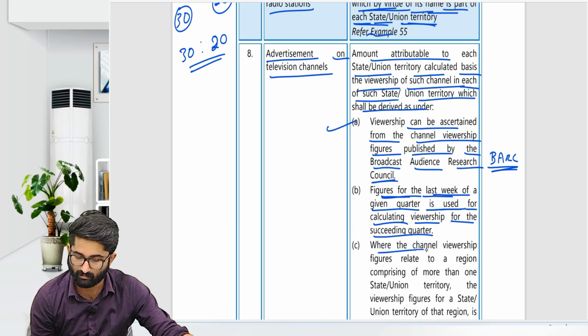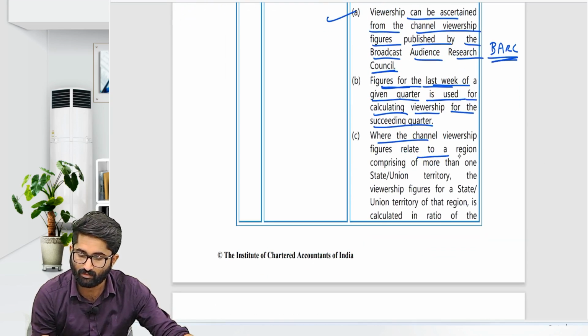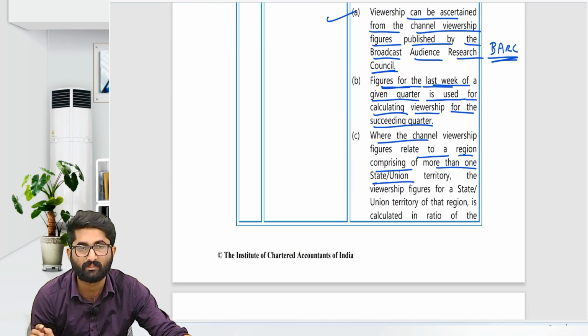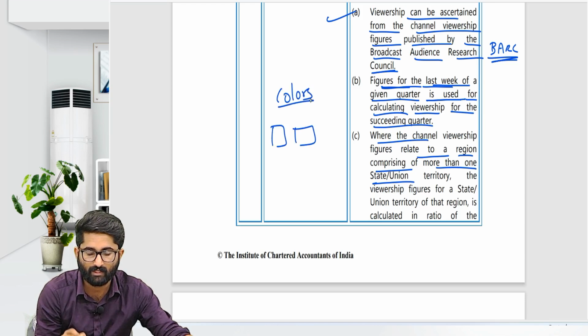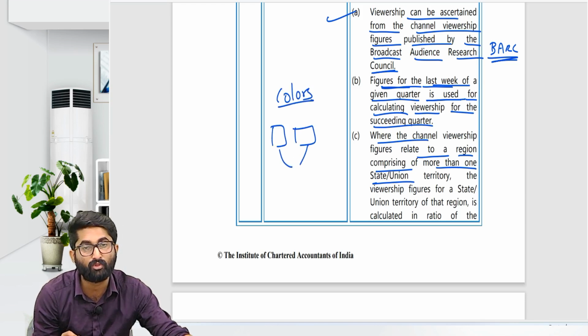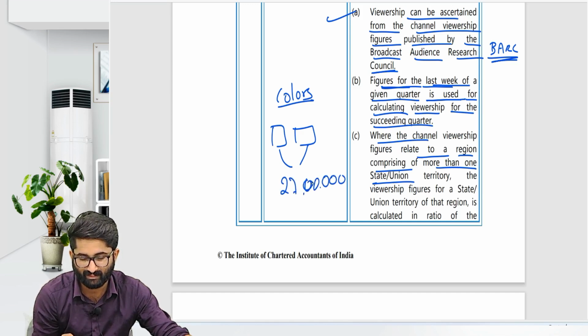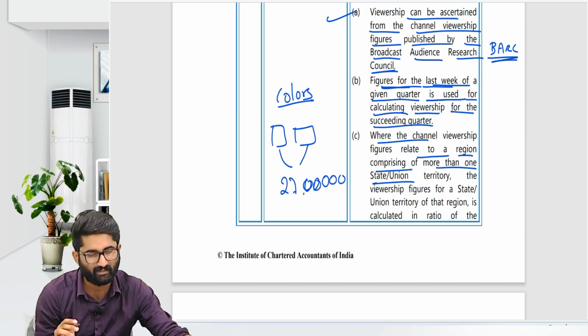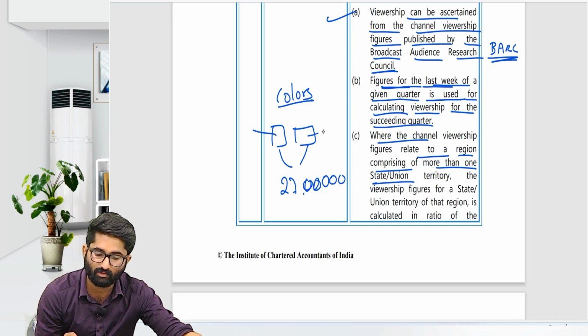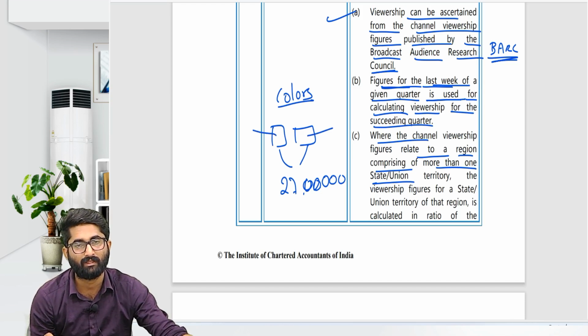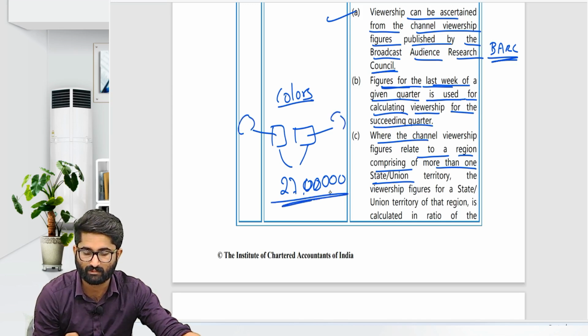Where the channel viewership figures relate to a region comprising more than one state, sir, for example, Goa and Maharashtra. For example, Colors channel viewership for Goa and Maharashtra put together is 27 lakhs. For example, I don't know how they will calculate. Think 27 lakhs. How to divide this now? You have to calculate the population of each state, Goa and Maharashtra. On the basis of population, divide this 27 lakhs.